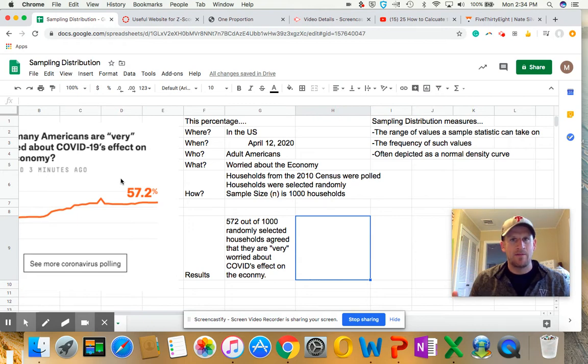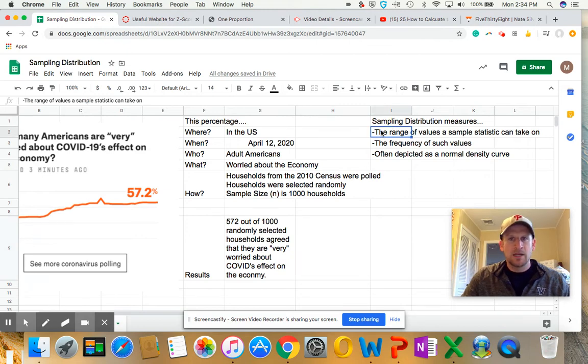Once I have that new sample and I pull that sample, I have to believe that the percentage is going to be different to some degree. Again, maybe with this sample it's 55%, maybe it's 62%, maybe it's 41%, maybe it's 20%, but that variation can be explained in a sampling distribution. So this first part, the range of values a sample statistic can take on, is dependent on that variation as it changes from sample to sample.